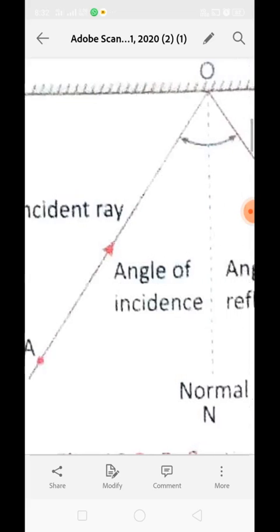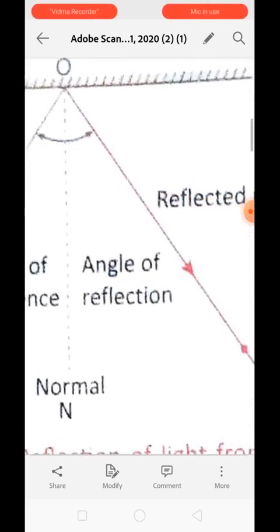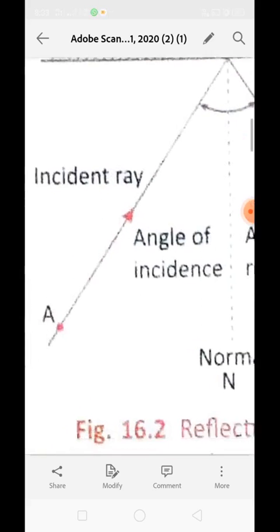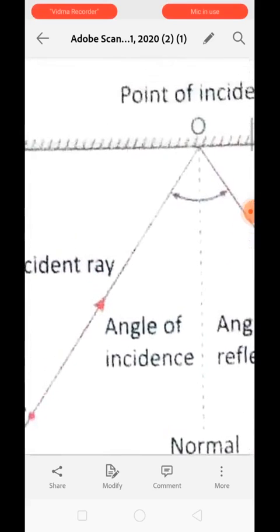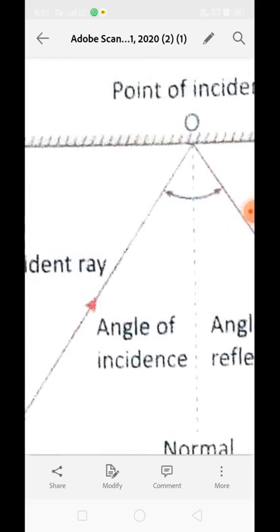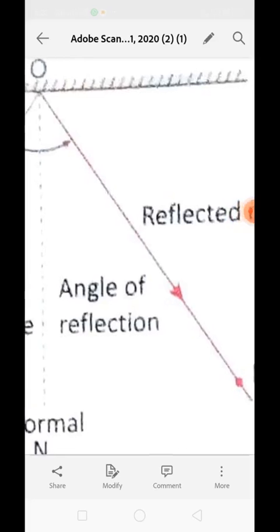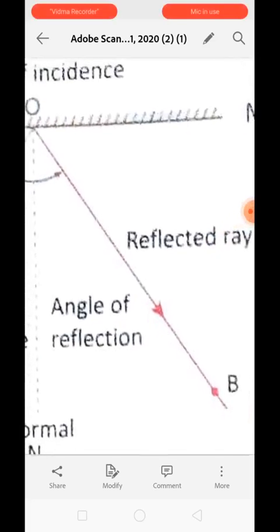Now the next term is reflected ray. When the light ray which has hit the surface, which has hit the mirror, bounces back, this bouncing back light is known as a reflected ray. Just see over here, when AO has hit the mirror, it gets returned back into the same medium in the form of OB.